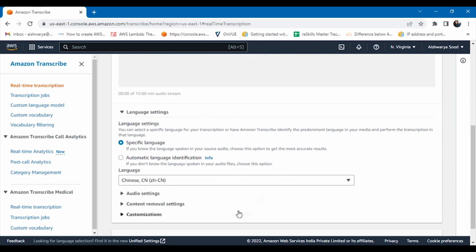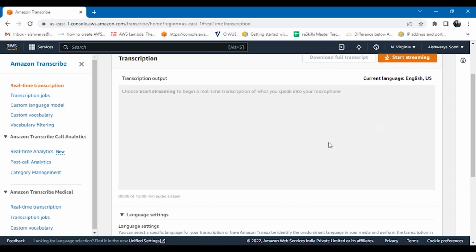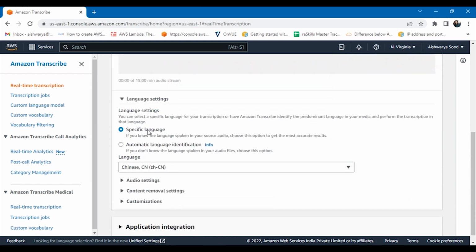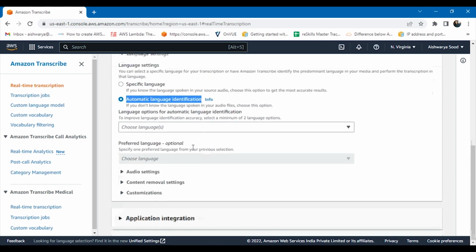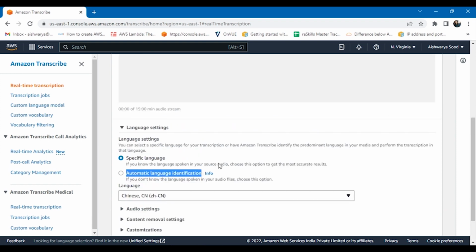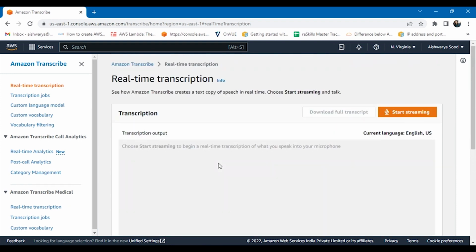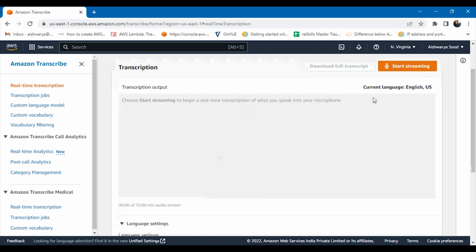You can do the settings over here. If you know what language is being spoken in the stream, you choose this option. Otherwise, if you want it to automatically identify the language being spoken, you can choose this option as well. So a lot of settings are available, but you can get started with it very easily from here.